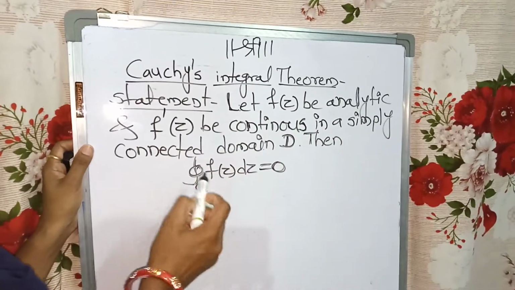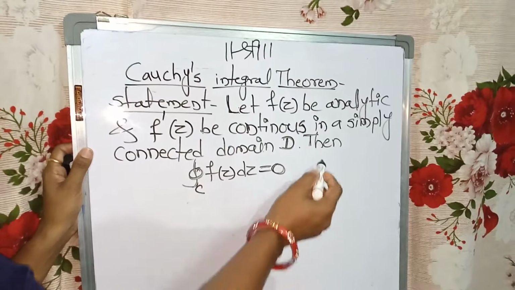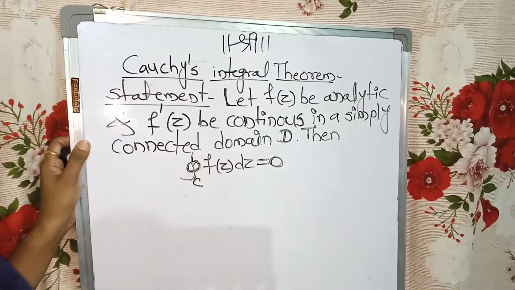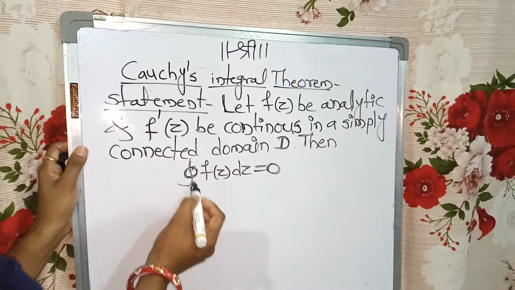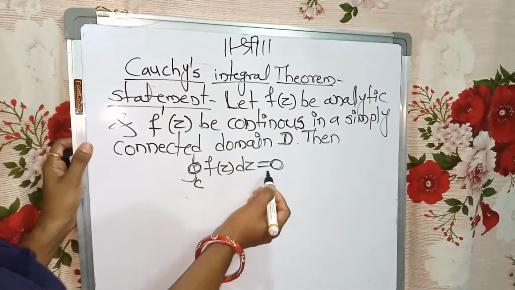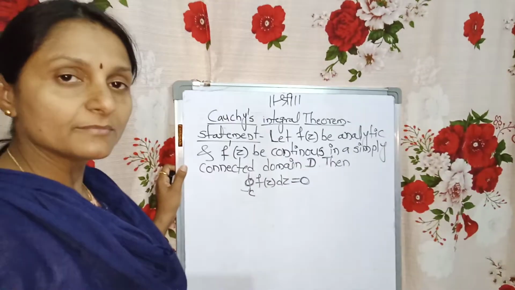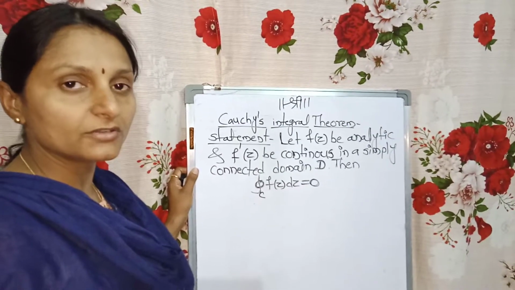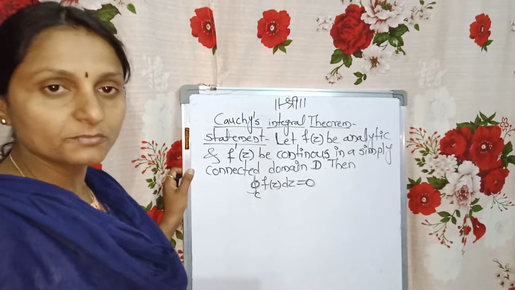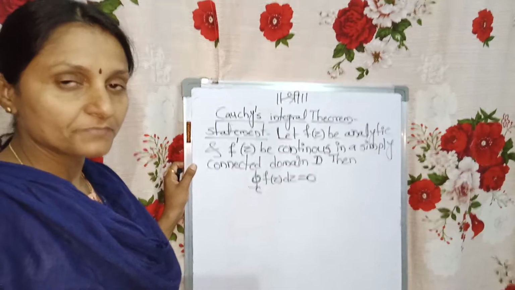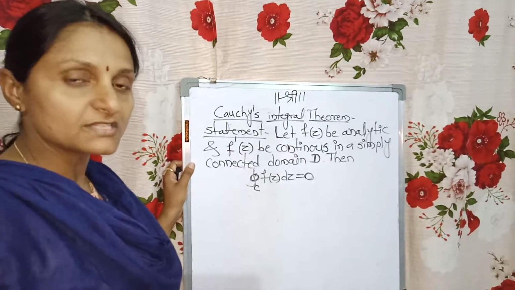in a simply connected domain D. Then we can say that the integral over closed curve C, f of z dz, is equal to 0. Whenever within the exam they ask you the statement or the proof of the theorem, you should not miss any of the words within the statement. So observe that all of the words are very important.